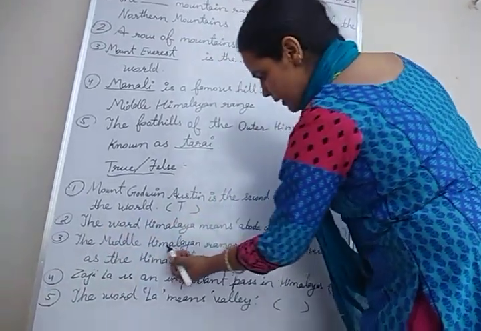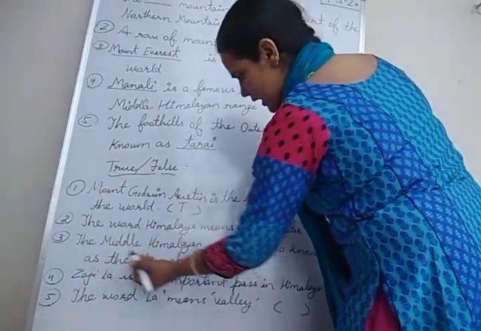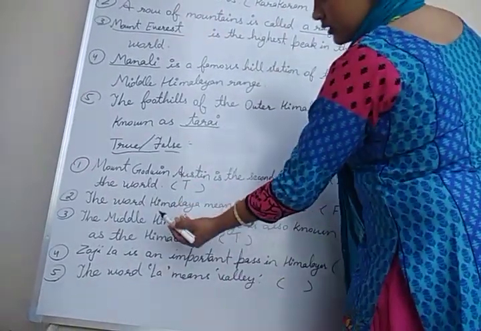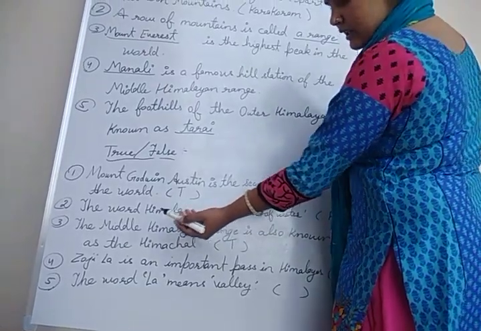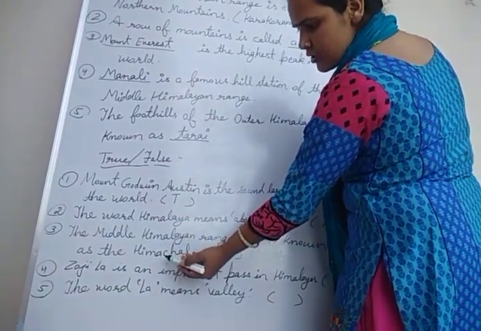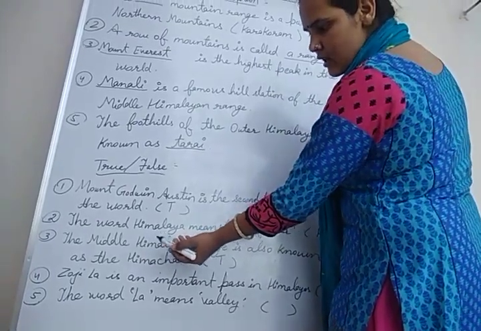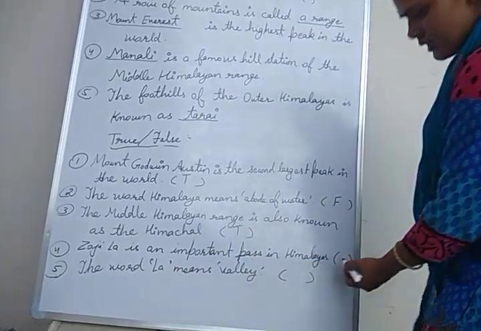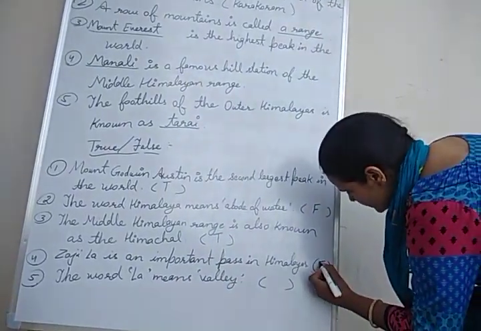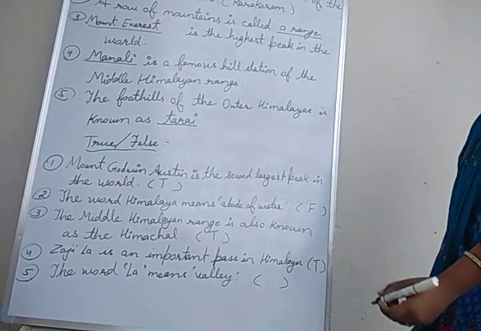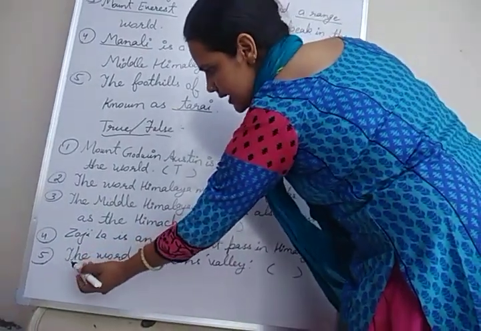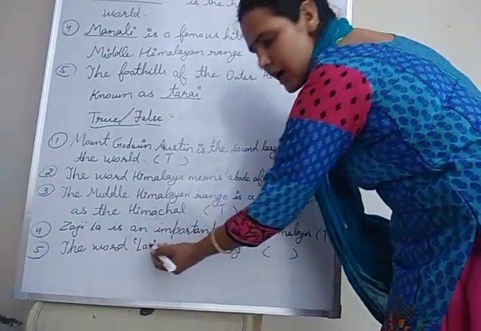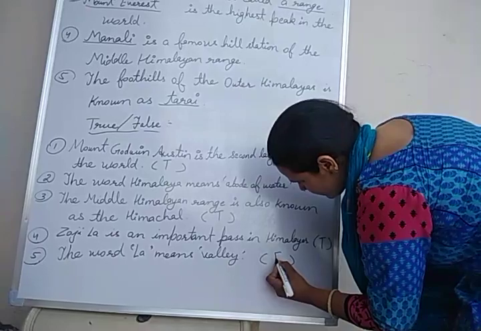Third, the middle Himalaya range is also known as the Himachal. It is true. The greater Himalaya is known as Himadri, the middle Himalaya is known as Himachal, and the Shivalik range is also known as the outer Himalaya. Zojila is an important pass in the Himalayas. So it is true. And the last is, the word La means valley. It is false because the word La means pass, not valley.